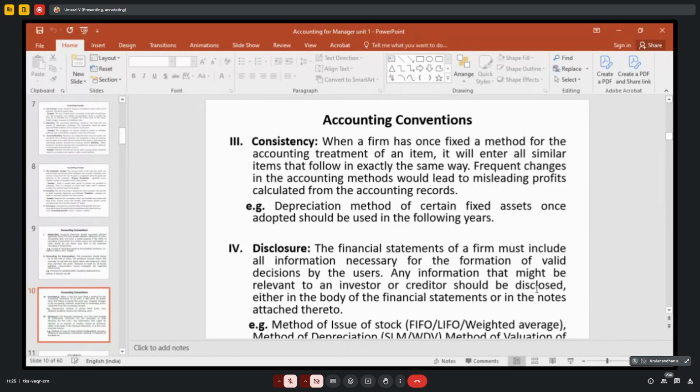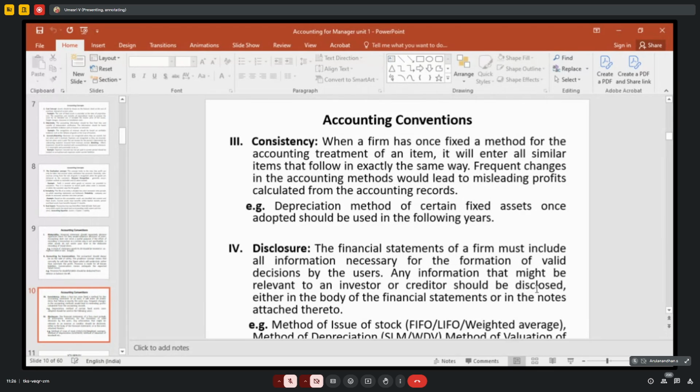Accounting for consistency. Consistency means there are various methods for issuing from stores. When you are purchasing raw materials and issuing them to the production store, there are various methods: LIFO method, FIFO method, weighted average method, to decide which price you have to issue for production for determination of cost, right? If you are following the FIFO method, you have to follow FIFO.